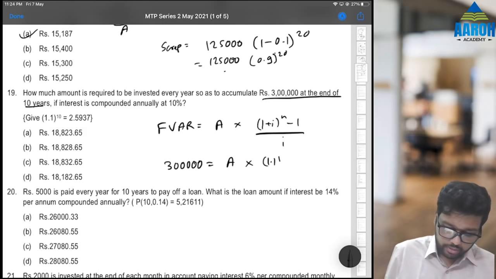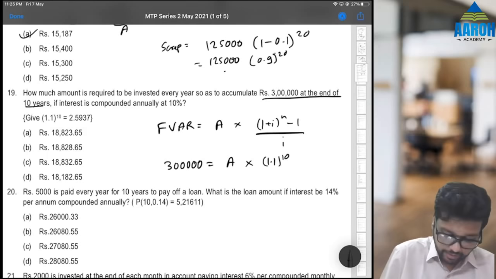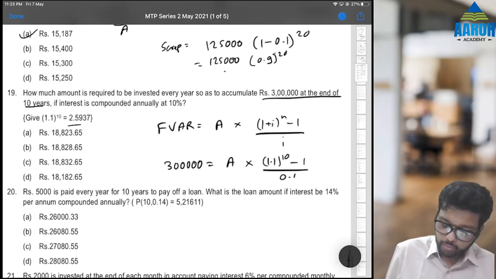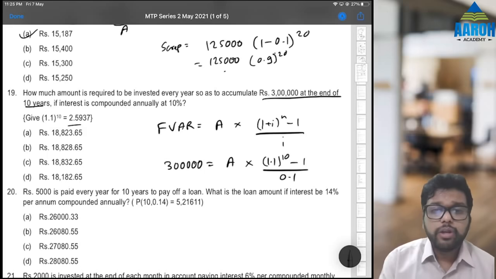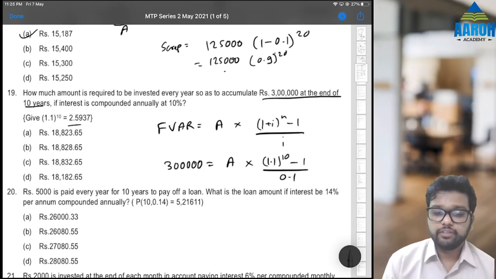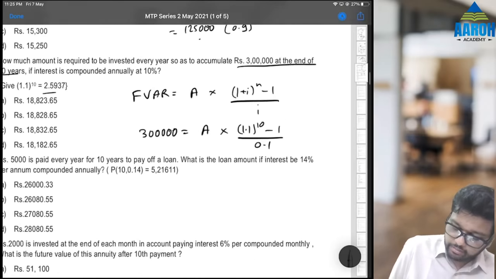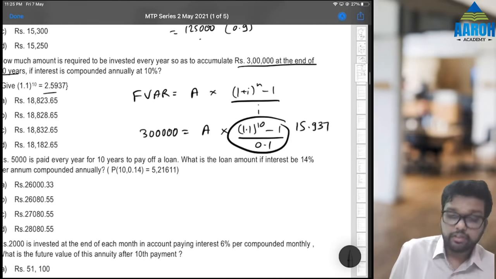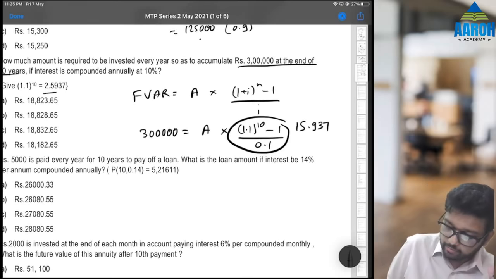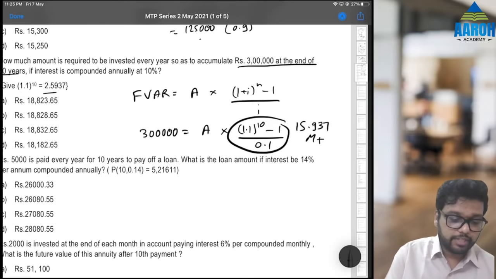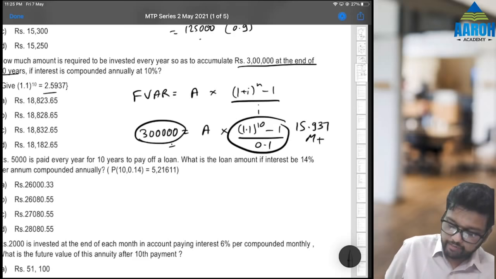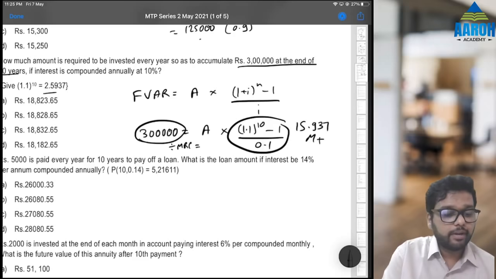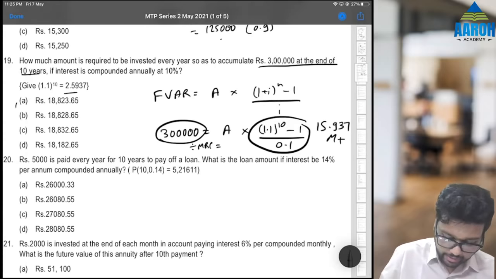into 1.1 raised to 10 years. They have given this value. Minus 1 divided by 0.1 I. So let's calculate that. 1.1 raised to 10 is 2.5937 minus 1 divided by 0.1. So this, don't write it ideally because this comes to 15.937. What you can do is add it to memory, M plus, then type 3 lakhs, then divided by MRC equal to, divided by whatever you stored in memory, equal to, that gives us 18824.11. 18824. So option A is the correct answer, which is the closest.